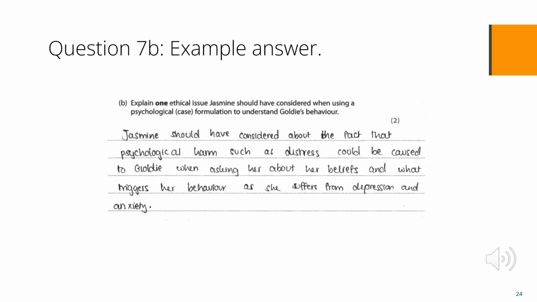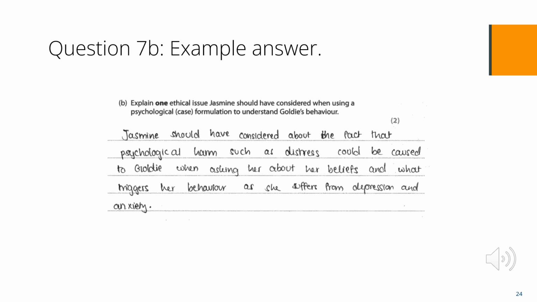Please read through this answer and give it a mark. This answer scored 2 marks. There is a clear link at the end of the sentence that she suffers from depression and anxiety.